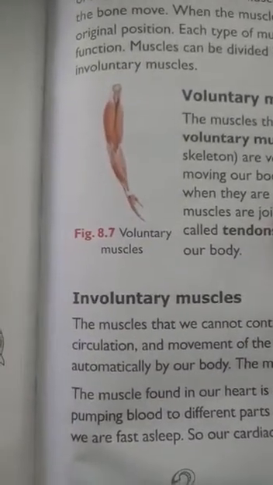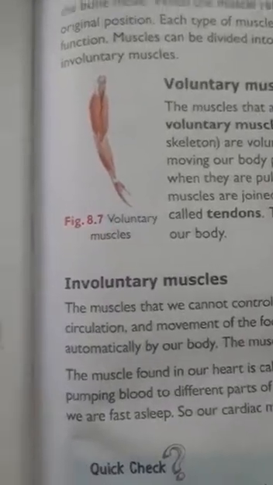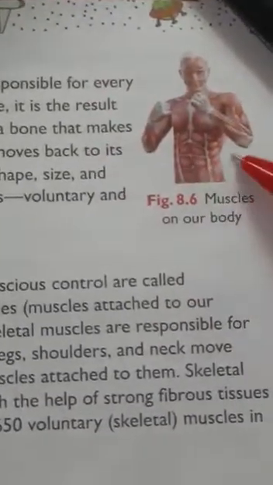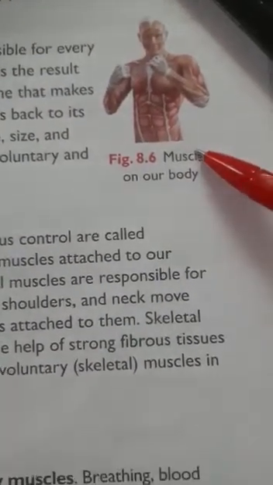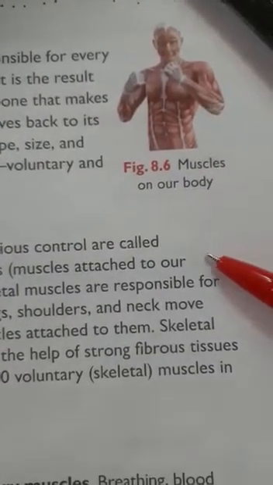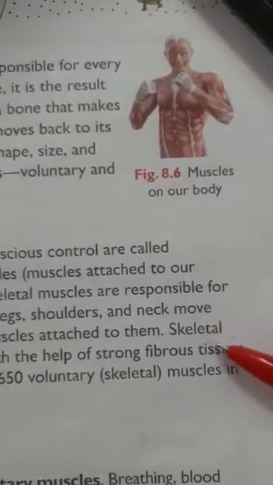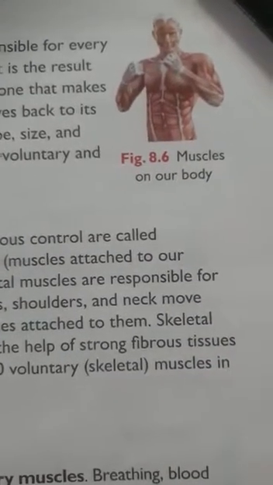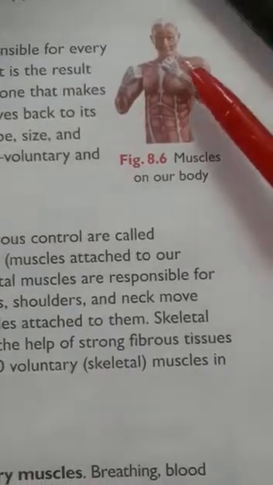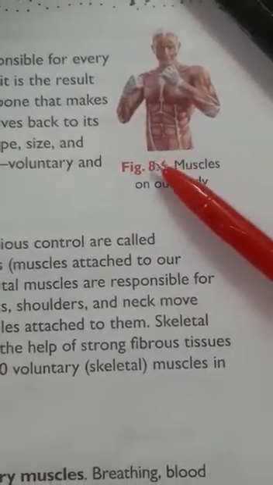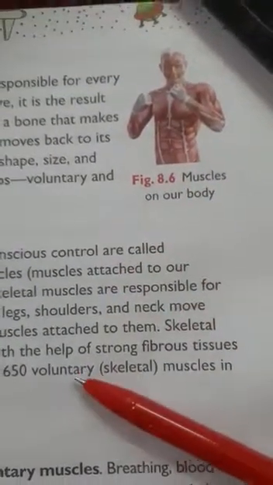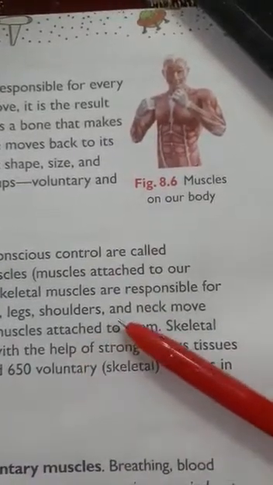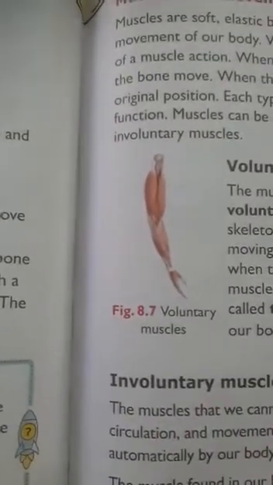The muscles whose movement is in our control are voluntary muscles. Skeletal muscles, the muscles attached to our skeleton, are voluntary muscles. We can move them by our control, and they are responsible for moving our body parts. Our arms, legs, shoulders and neck move when they are pulled by skeletal muscles. When we want to bend, or sit or stand, these movements are in our control. These movements are voluntary because they are attached to our skeletal muscles.